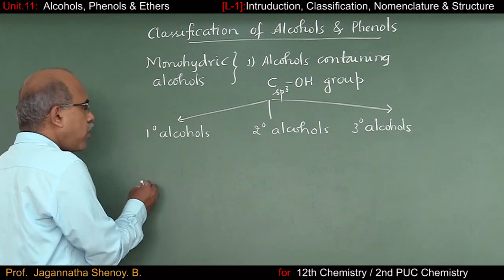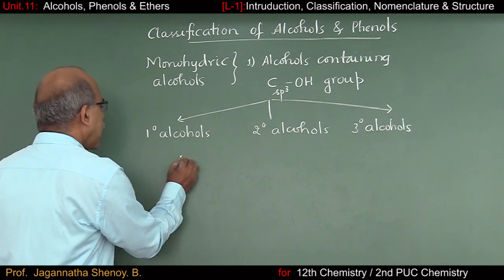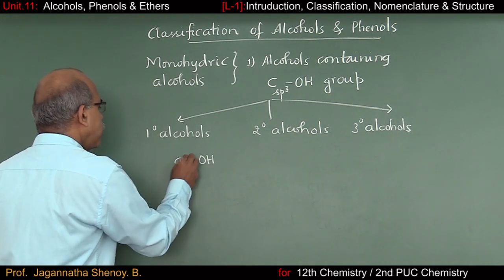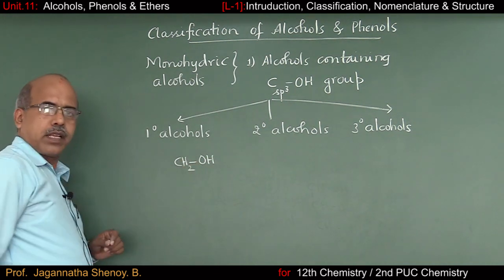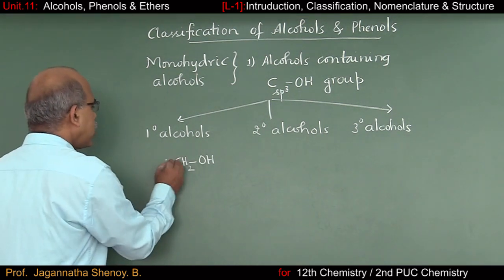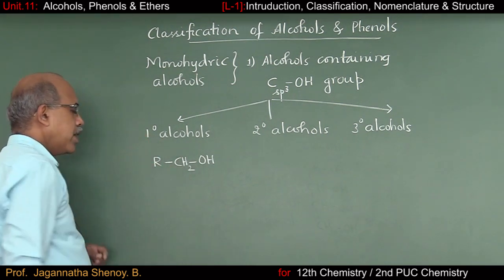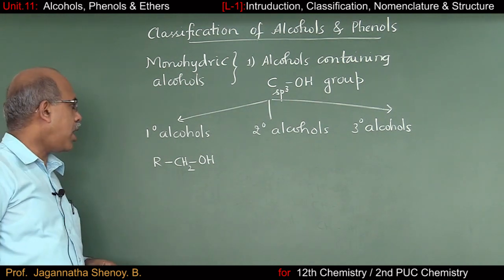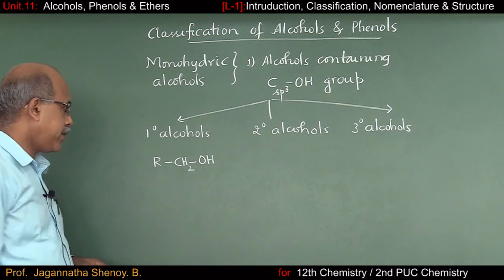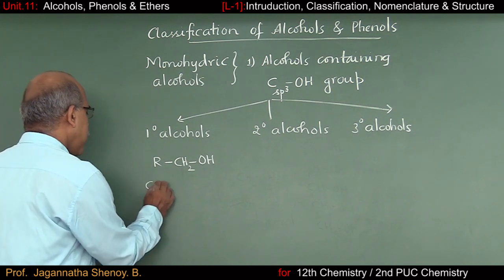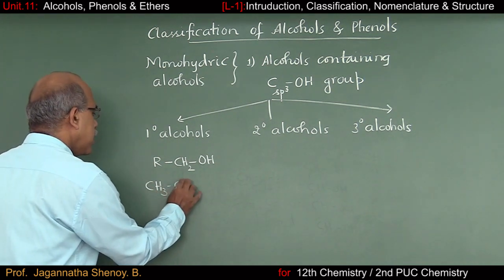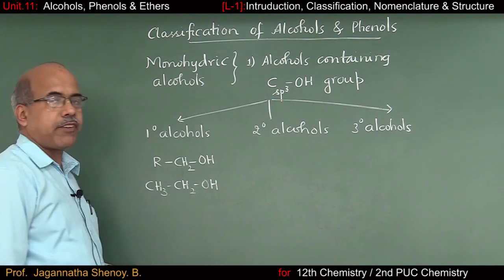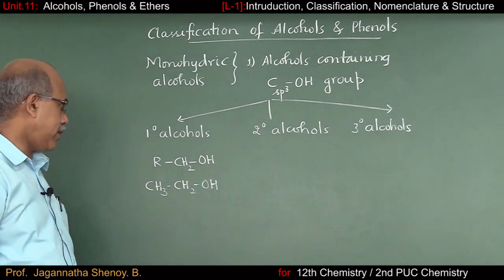So what is the general formula of primary alcohol? The carbon atom carrying the OH group must have two hydrogens. So naturally, the fourth valency of the carbon atom will be satisfied by an R group. This is the general formula of primary alcohols. A familiar example is CH3CH2OH. The name of the compound is ethyl alcohol.